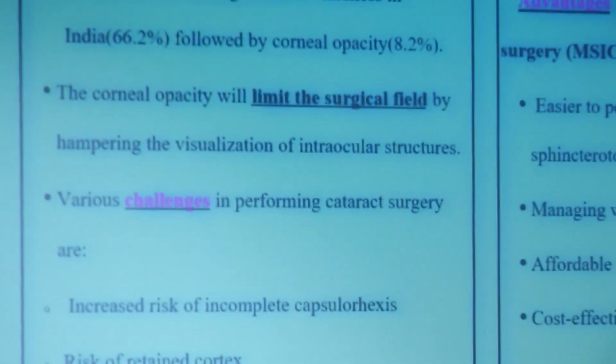Good afternoon, everyone. So today I will be discussing management and outcomes of manual small incision cataract surgery in cataract with corneal opacity. The authors have no financial interest to disclose.